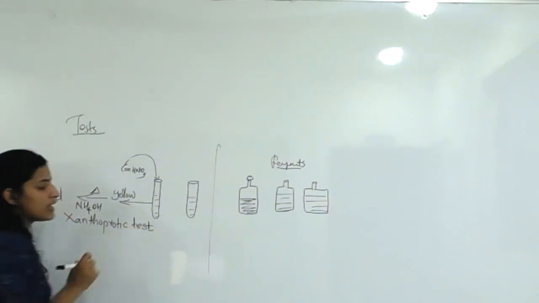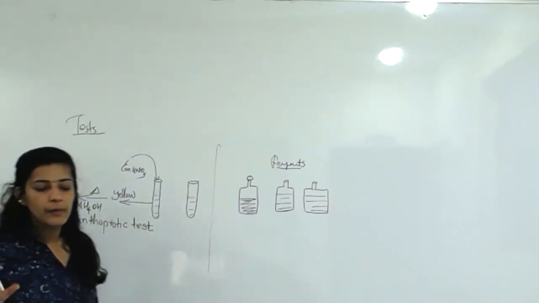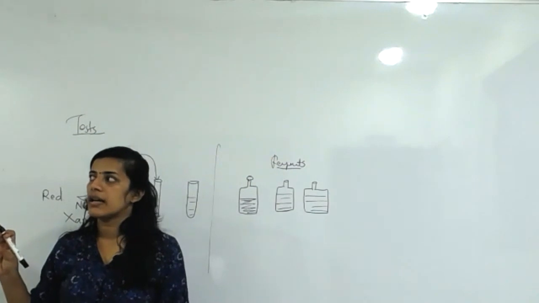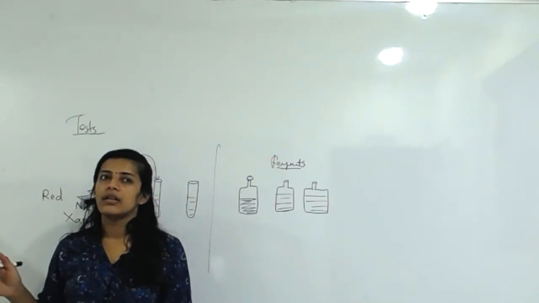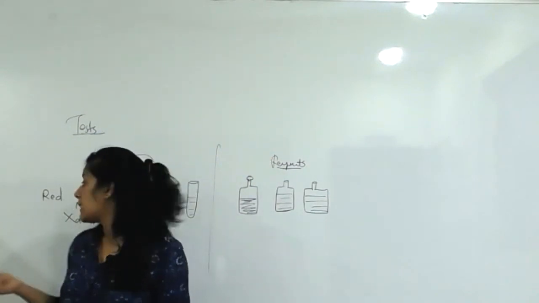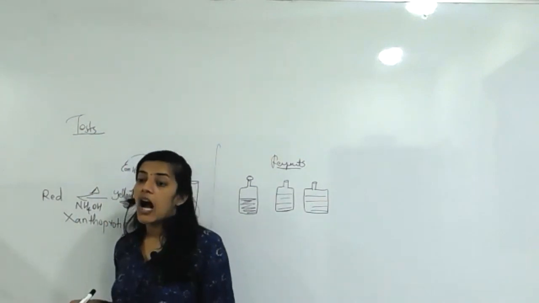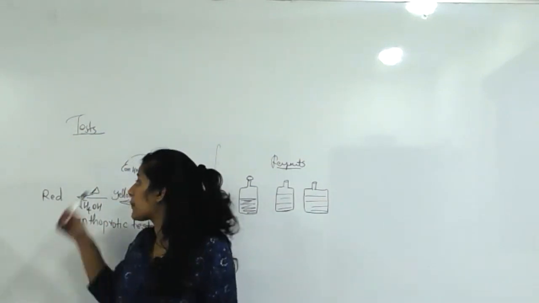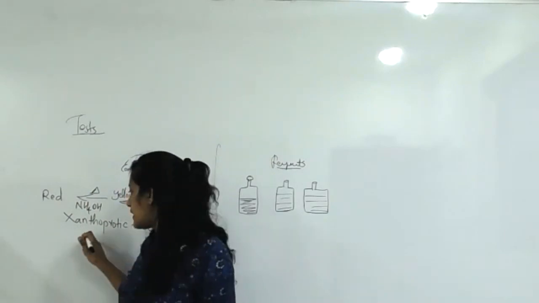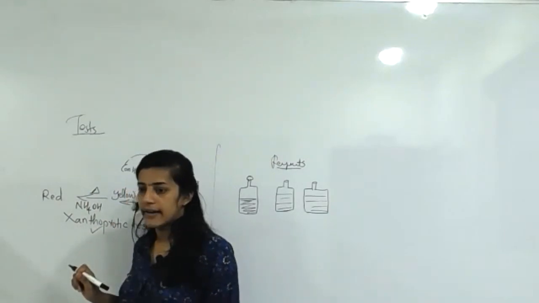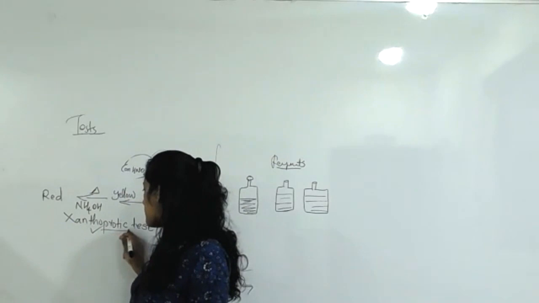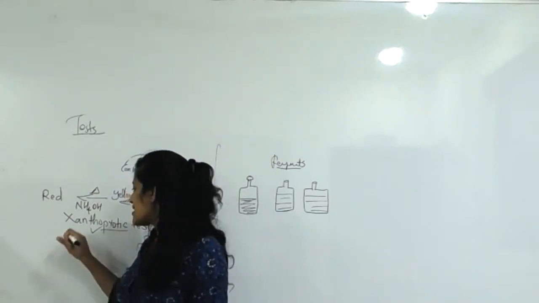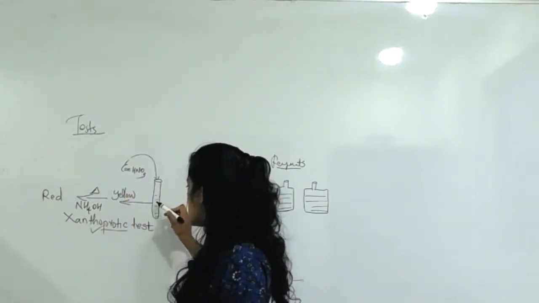Actually, the question is like this. They will provide you options like the Molisch test, then Fehling's test, then Ketose test, then xanthoproteic test. Out of that, which one is suitable for protein test? You can easily take the xanthoproteic test. Right? Protein is the clue here. Once again, I repeat.